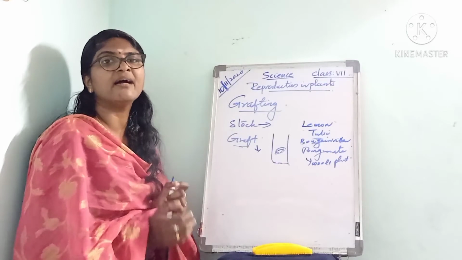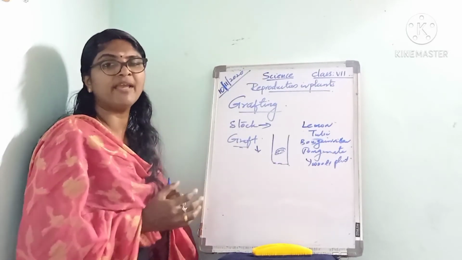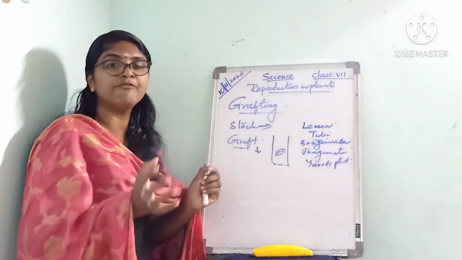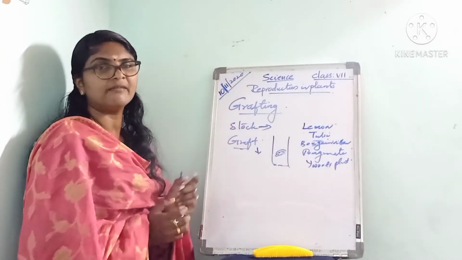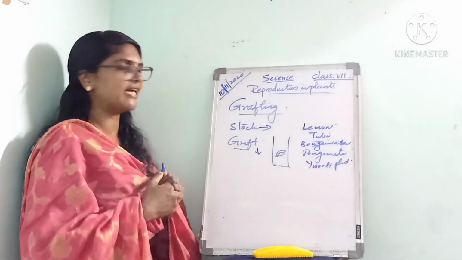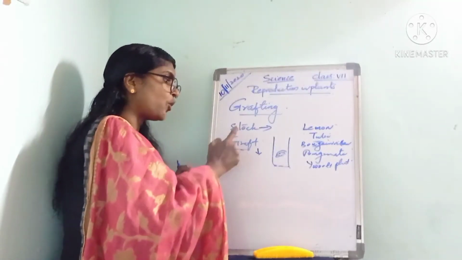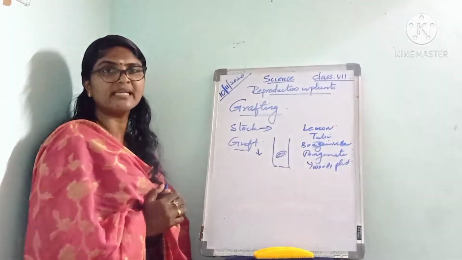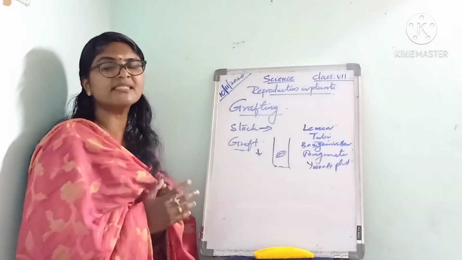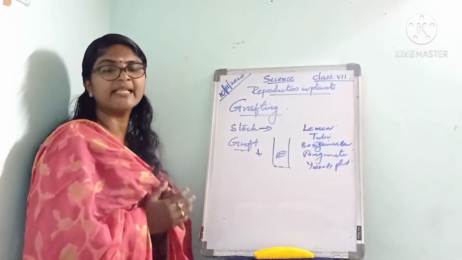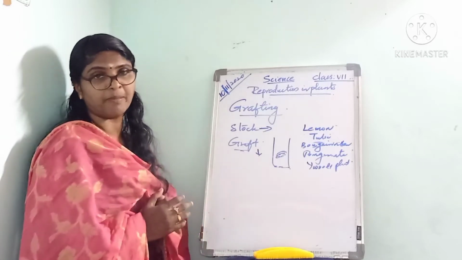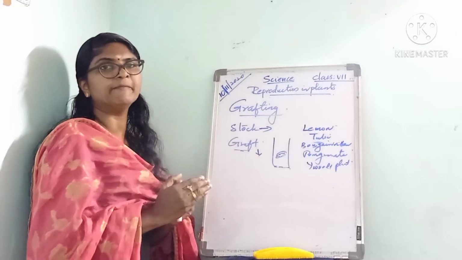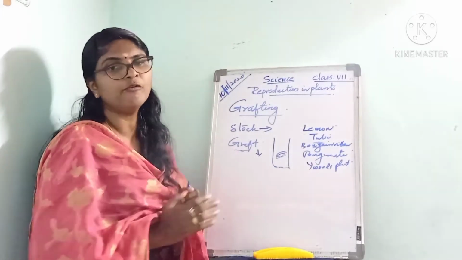In a week's time or a few weeks, the tissue of the stalk and the graft fuse together. The stalk provides the root system and the lower part of the new plant.